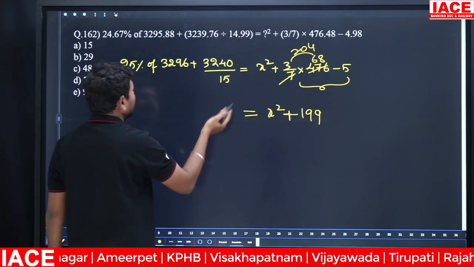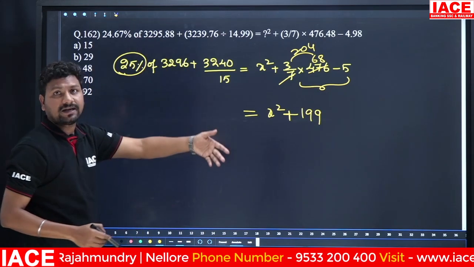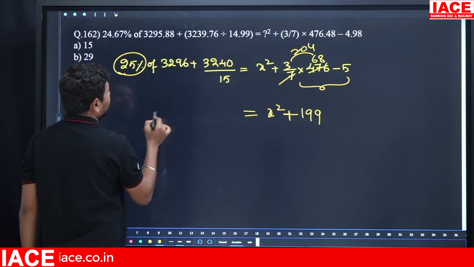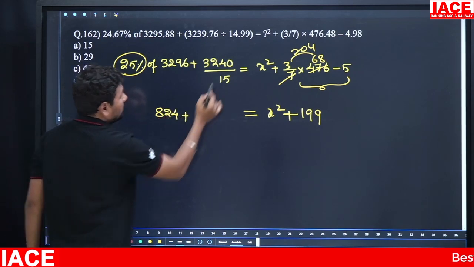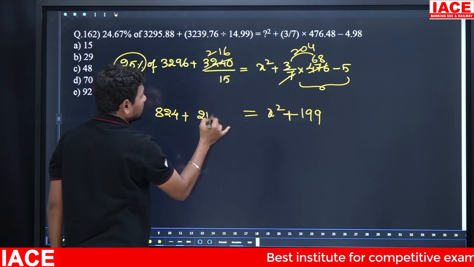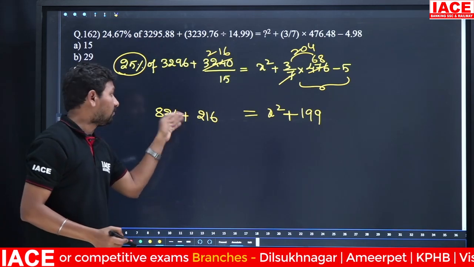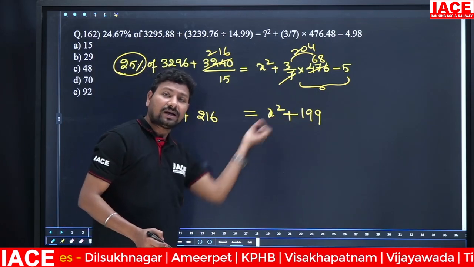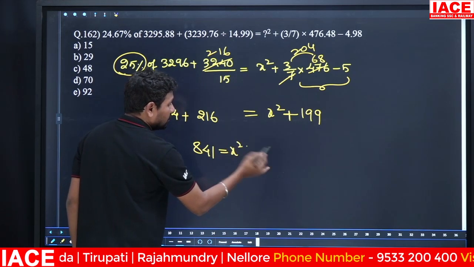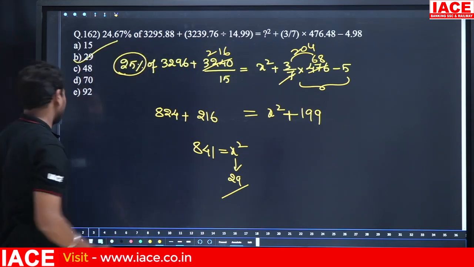Right side simplification completed. Coming to the left side, 25% means nothing but 1 by 4. 1 by 4 of 3200 is 800, and 25% of 96 is 24, equal to 824. 824 plus 15 2s is 30 and 15 6s, here 216. 1024 plus 16 is equal to 1040. From 1040, 200 will be removed, you will get 841, equal to x square. Then x is 29, since 29 square is 841, option B.